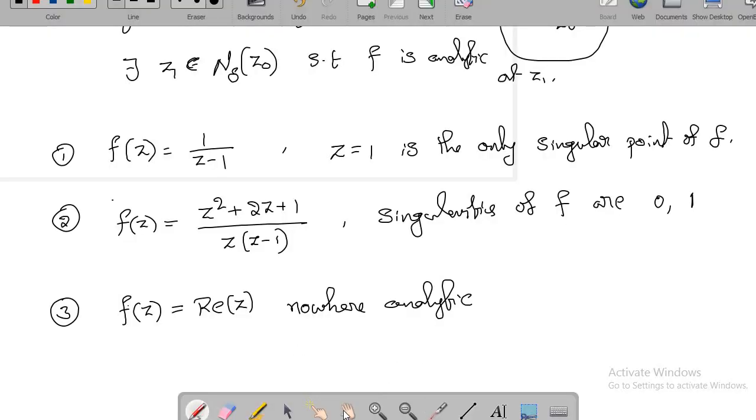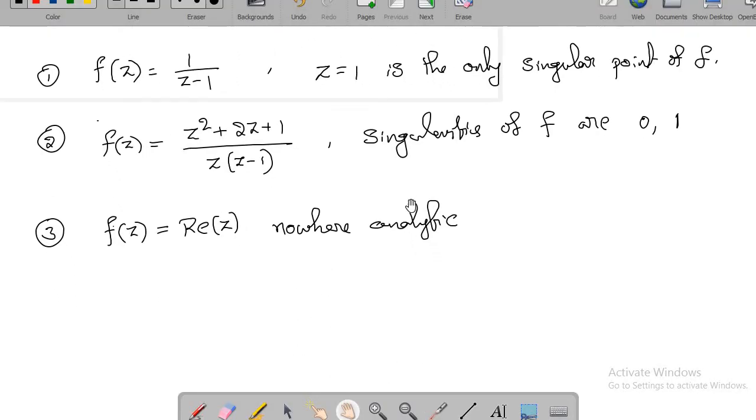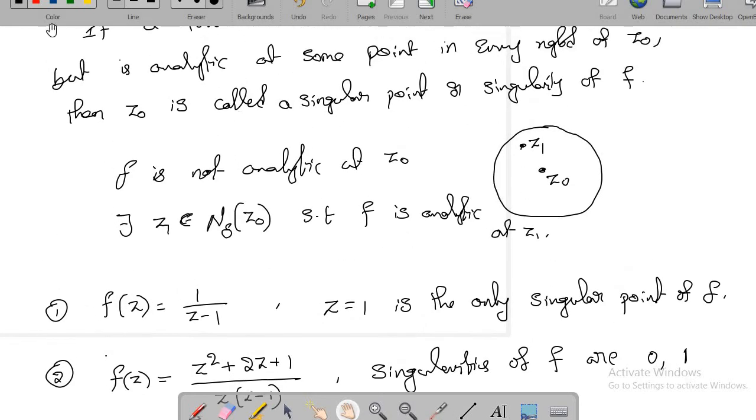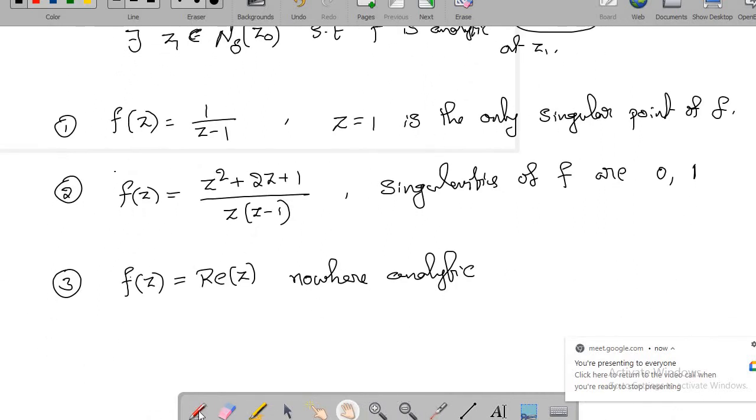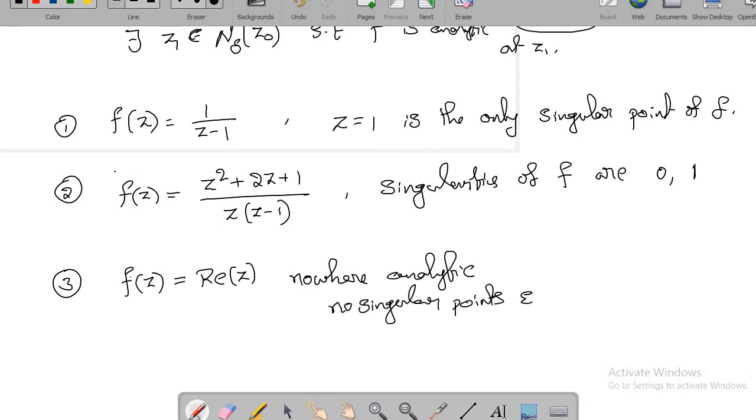Correct. Why? Because if you want to say a point is singular, we want the function to be not analytic at z0, and at the same time in every neighborhood we expect at least one point where it is analytic. But here you know that this function is nowhere analytic, so it is not possible to find such a point. So what you can say is there is no singularity. No singular points exist for f of z.